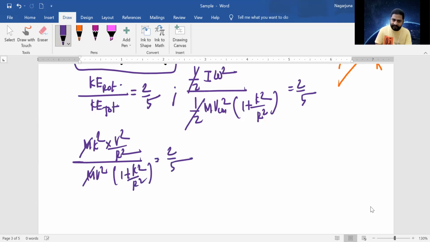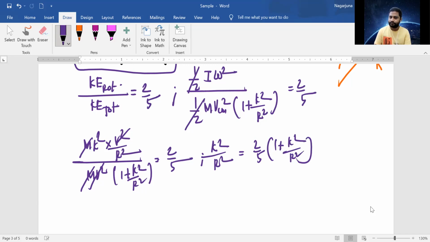So m cancels, v square also cancels. Left hand side, k square by r square, is equal to right hand side 2/5 into 1 plus k square by r square. Now 5/2 into k square by r square is equal to 1 plus k square by r square.